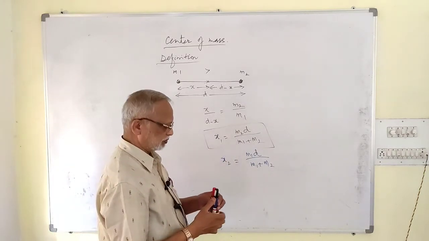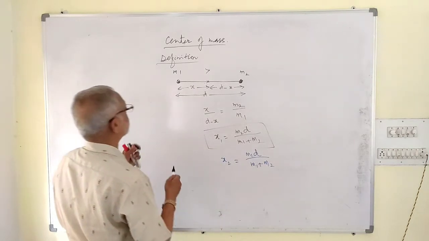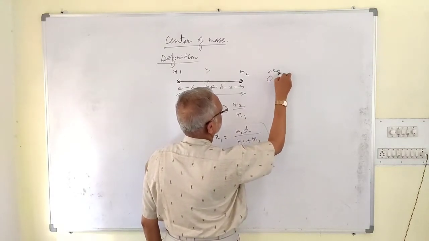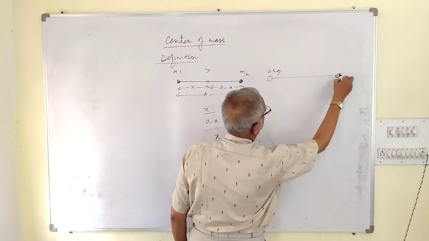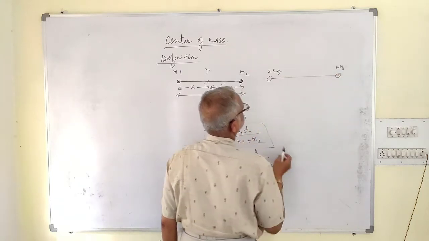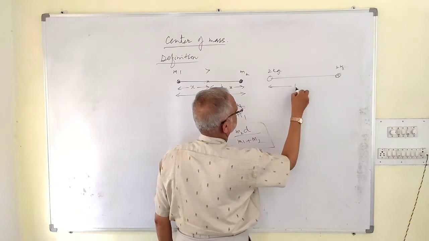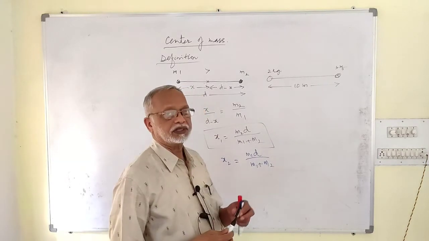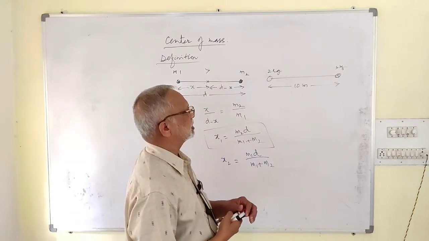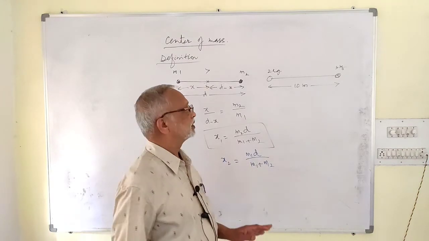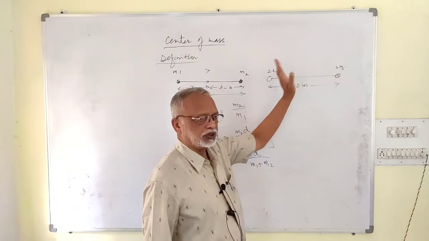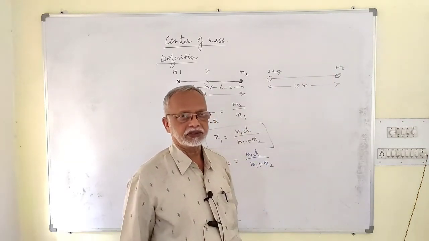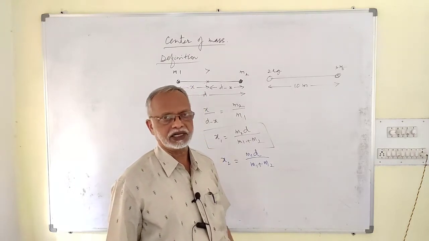For example, suppose we have got two bodies of masses 2 kg and 3 kg. Suppose the distance between them is 10 meter. You are asked to find the location of the center of mass. But total distance is 10, half of this distance is 5. You can say that for 2 kg it must be more than 5, for 3 kg it should be less than 5. In one step you can get that answer. You can check from the multiple choice, you can select the right answer.